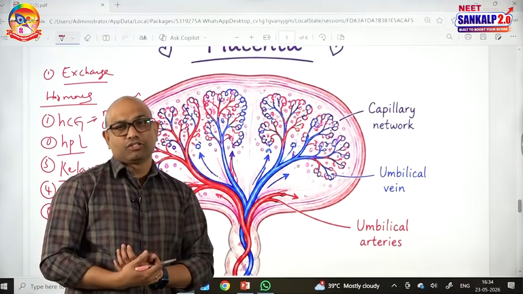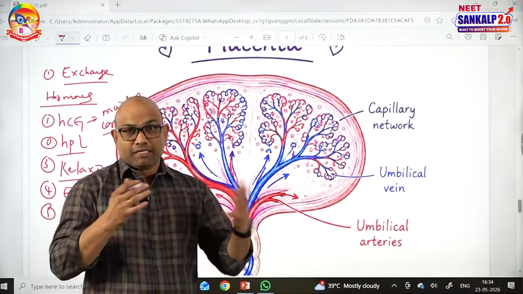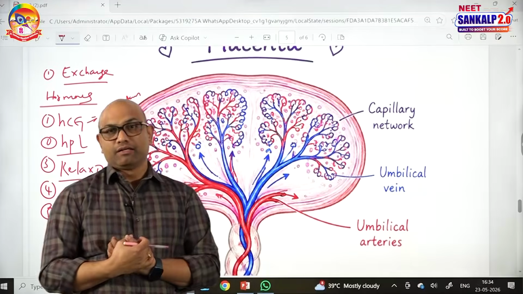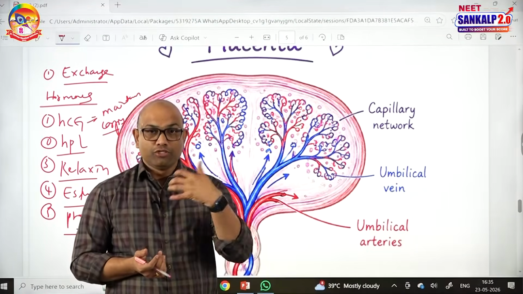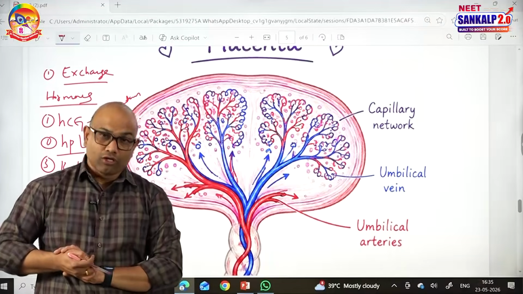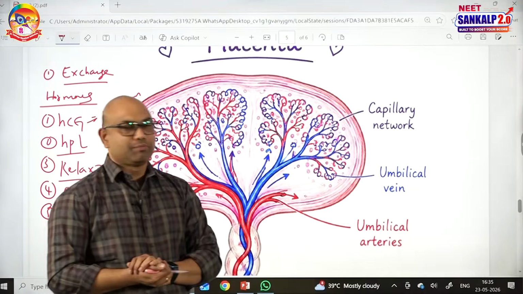The placenta has other functions. It produces immunosuppressors because the mother produces antibodies against the paternal chromosomes of the fetal cell, and by producing immunosuppressors it suppresses the immune response. It also protects the fetus from the high blood pressure of the mother. So, these are the general functions of the placenta.